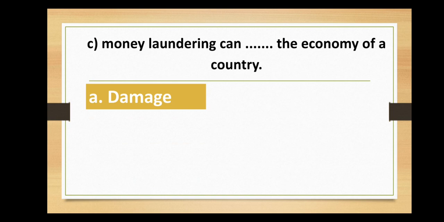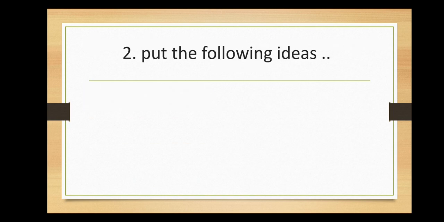We move to question 2. Put the following ideas in the order they appear in the text. You have 4 ideas. You are required to order them according to their appearance in the text. The first idea which comes first in the text is C. Money laundering, a worldwide issue.